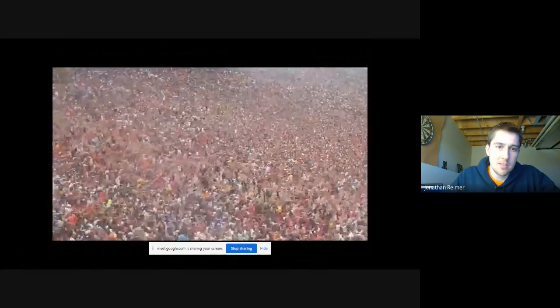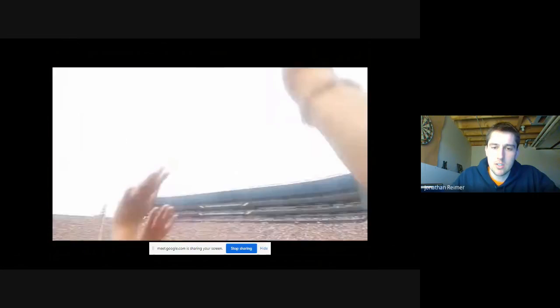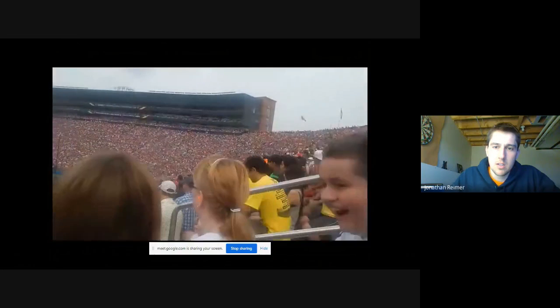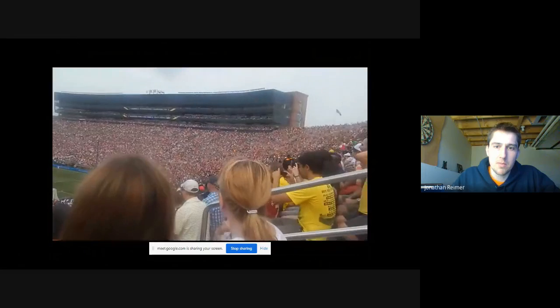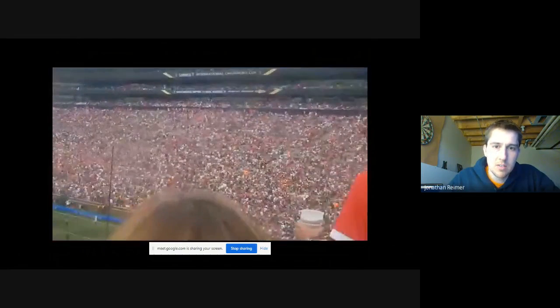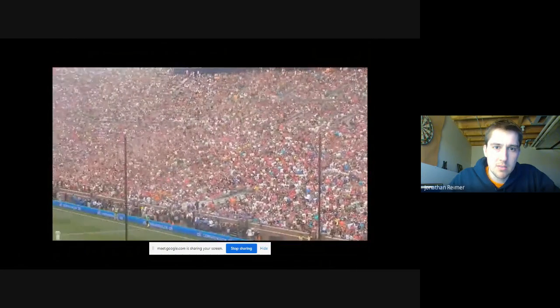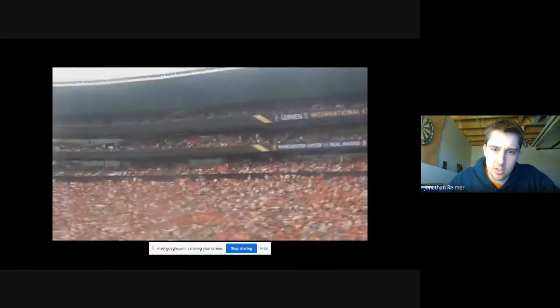That's insane. So you see this wave coming around, and I'll ask you the question. What are these people moving around the circle? Are they passing something? No, they're not moving anything around the circle, right?